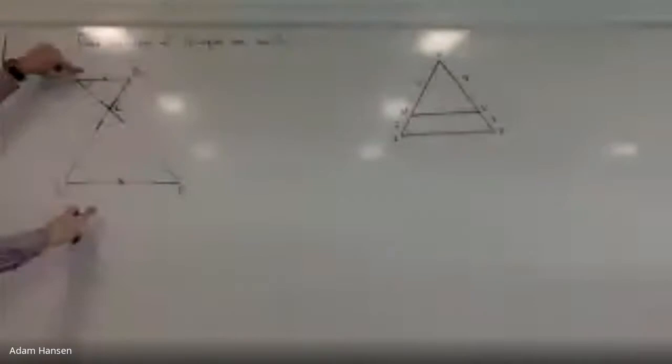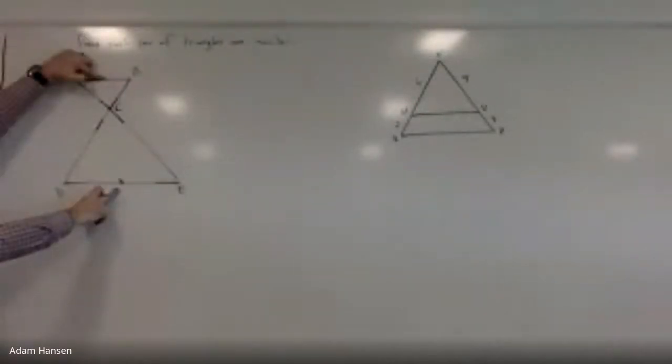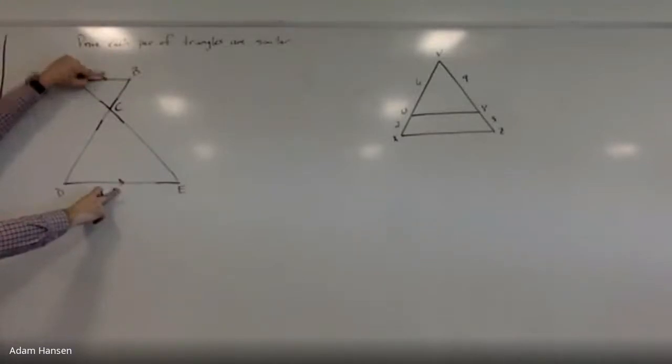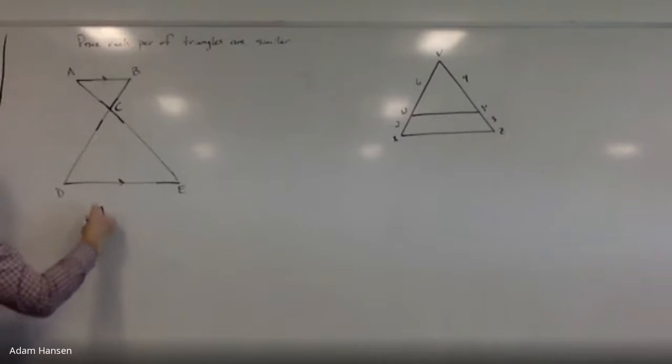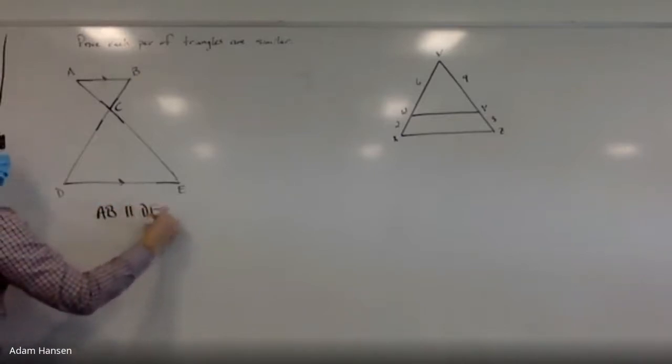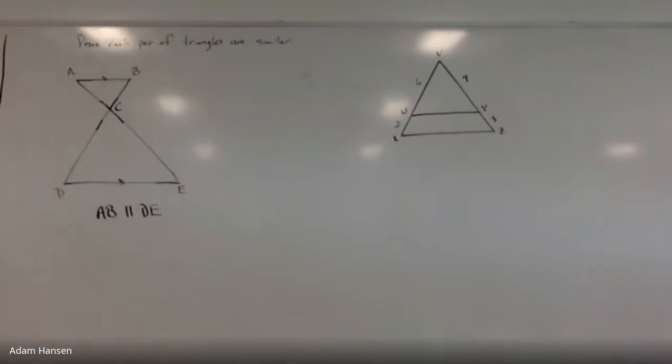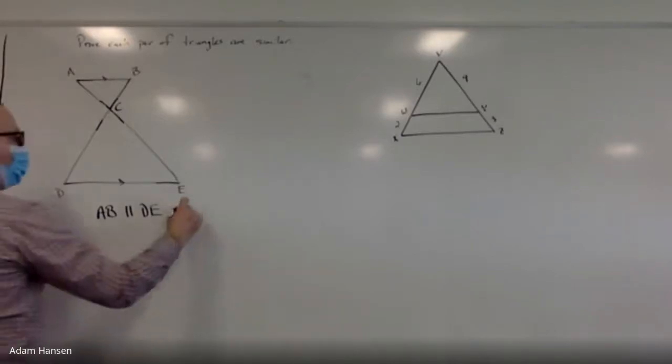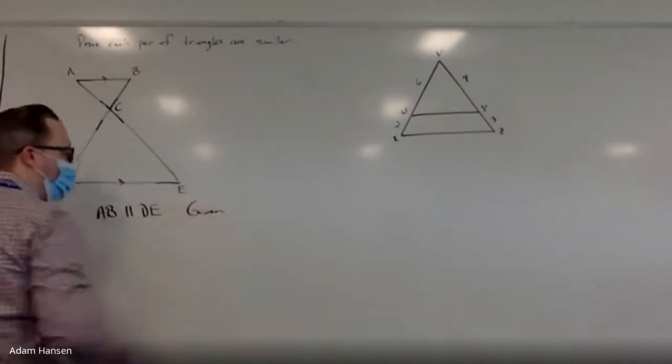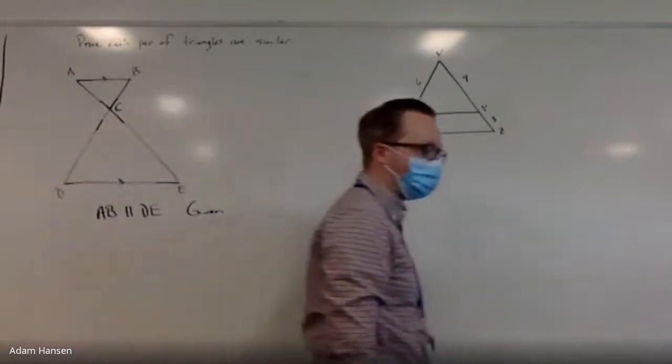Notice that I've got a couple labels on the top and bottom sides. You know what these two arrows mean? They are parallel. These two arrows indicate that the two sides on top and bottom, AB and DE, are parallel. AB is parallel to ED. That has been given to us with those initial labels in the figure.